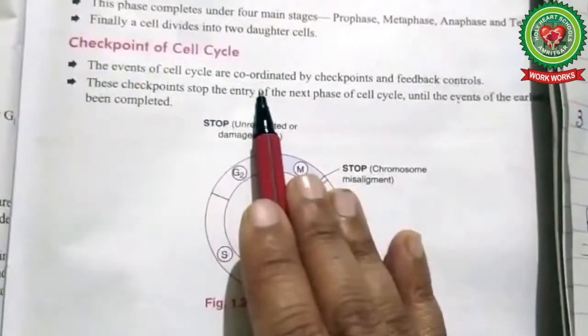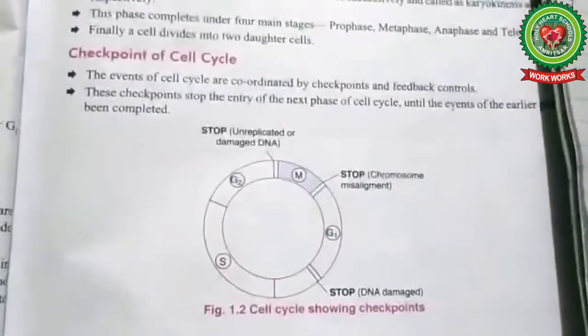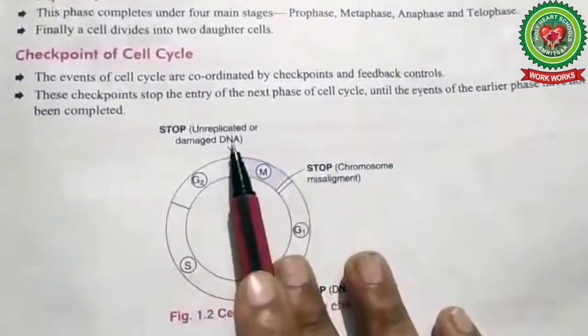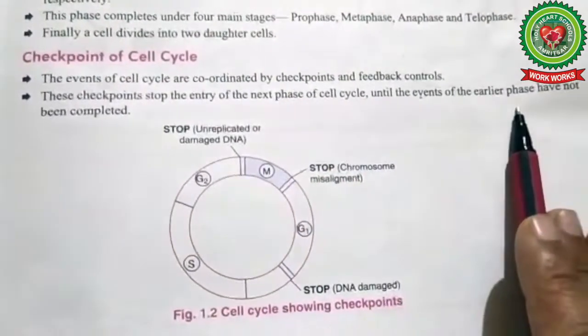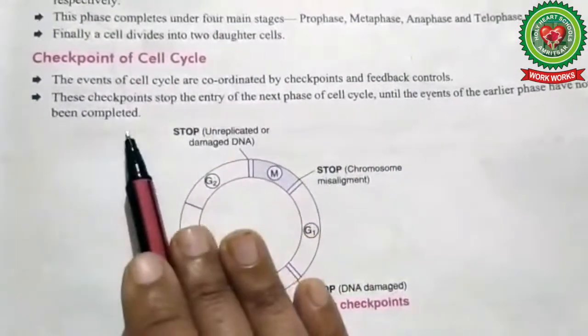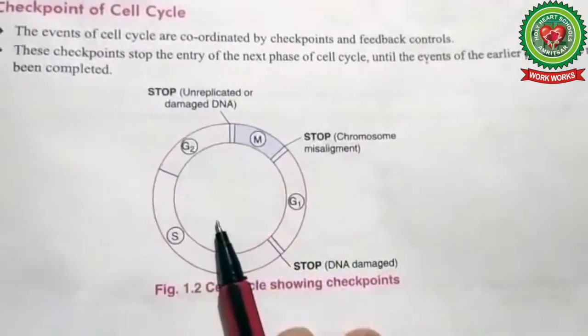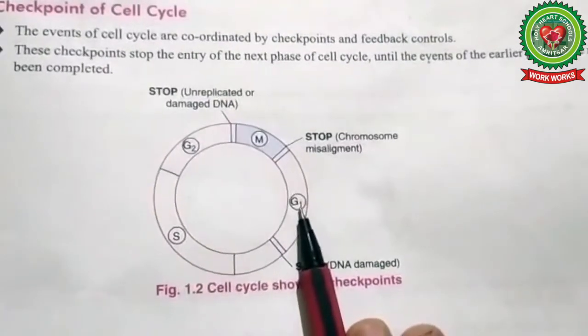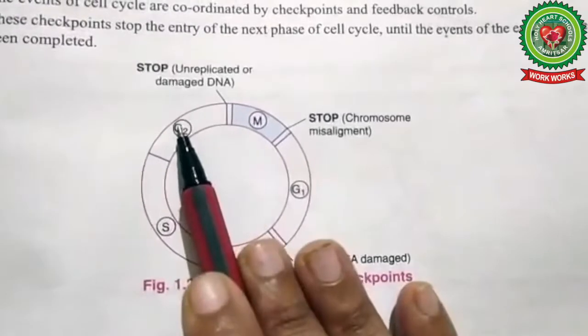The events of the cell cycle are coordinated by checkpoints and feedback control. These checkpoints stop the entry into the next phase of the cell cycle until the events of the earlier phase have been completed. There are many checkpoints in the cell cycle, but the most important checkpoints are